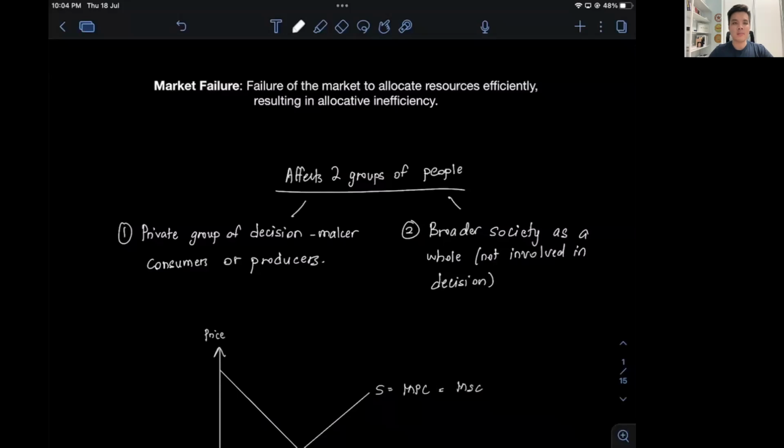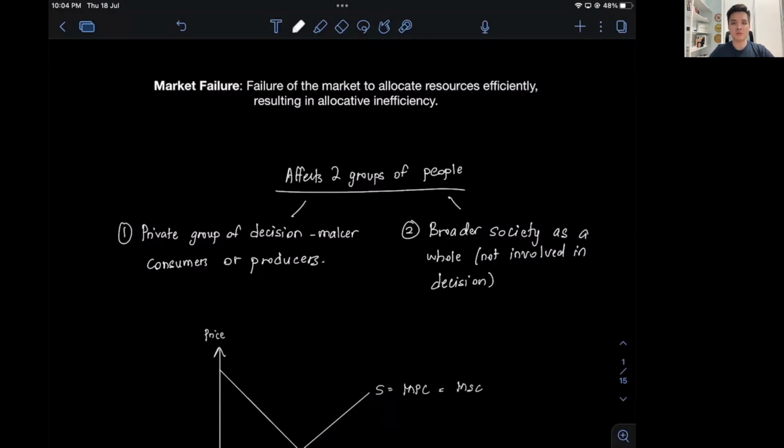Hey friends, market failure refers to the failure of the market to allocate resources efficiently, and this results in allocative inefficiency. So this means that goods can be overproduced or overconsumed, or underproduced or underconsumed. So for example, too many petrol cars in a city leads to lots of emissions and carbon dioxide, which in turn lead to global warming.